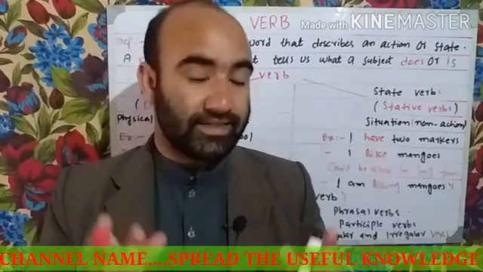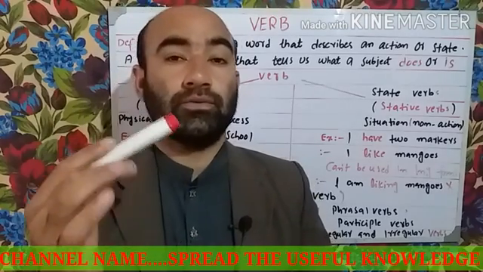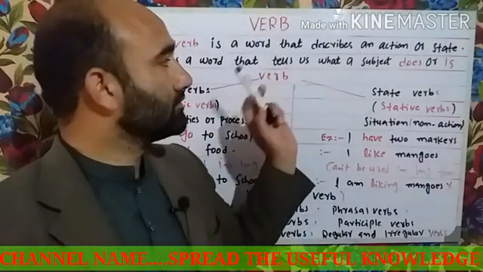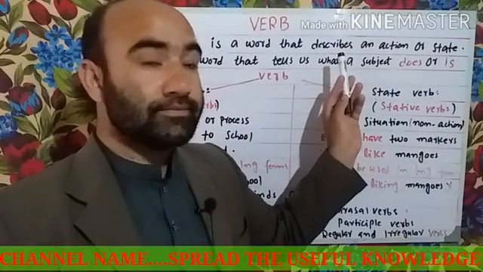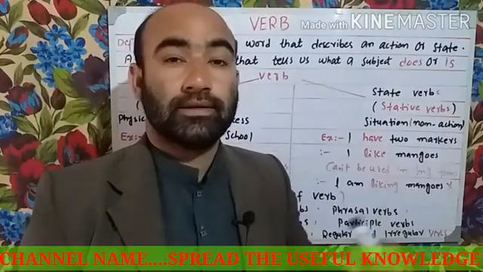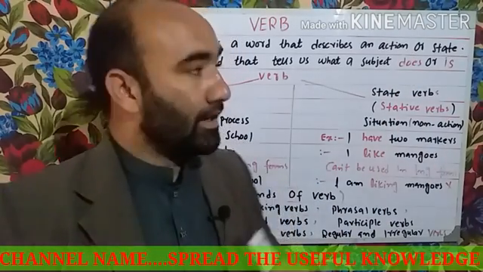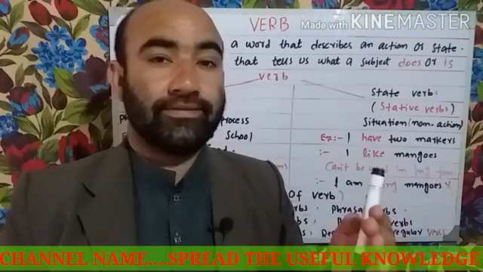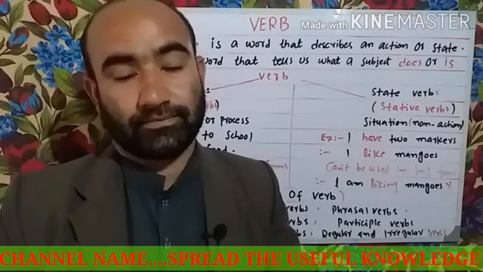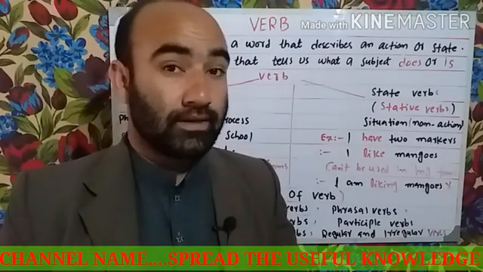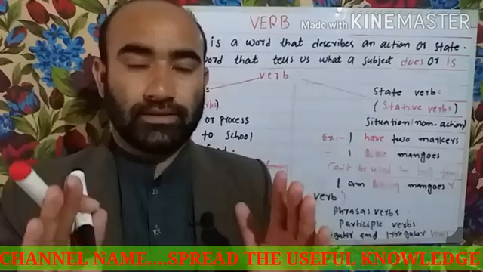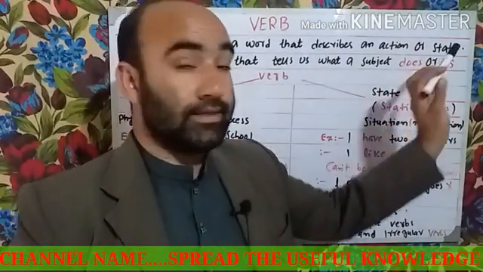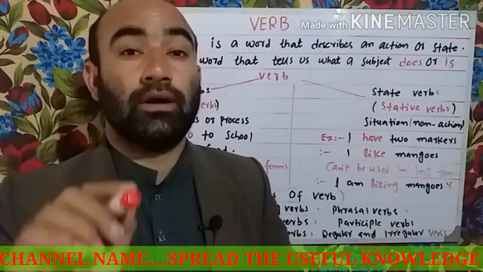Now let's see the definition of the verb. A verb is a word that describes an action or state. Here, the verb does two kinds of action. One, it tells us about the action. Another, it tells us about the state of a person or thing.